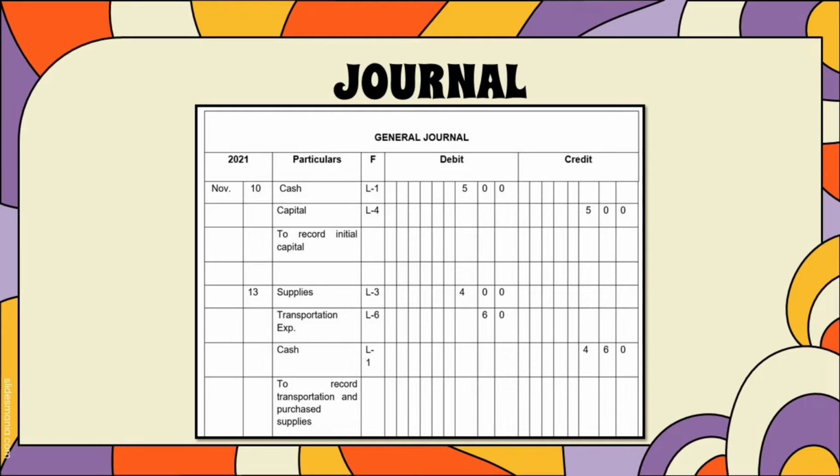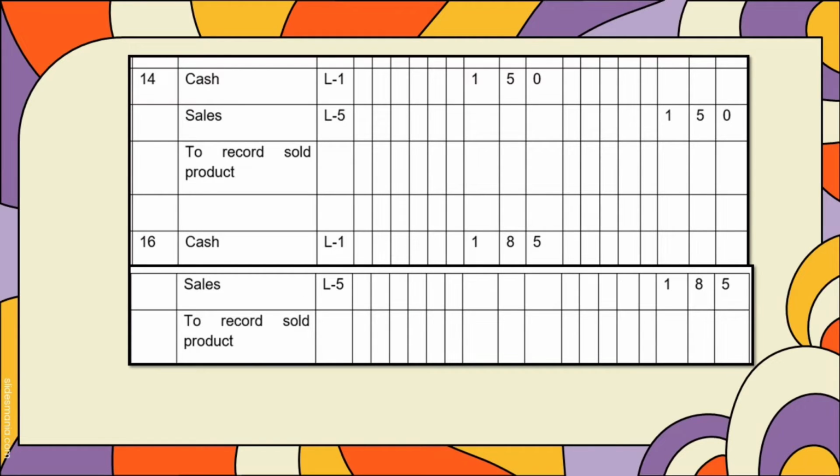On the 13th of November, we have our supplies, which can be found on ledger 3, amounting to 400 of debit, and transportation expenses amounting to 60 of debit. For the 14th of November, we have the cash that would be found in ledger 1 amounting to 150 of debit, and the sales of 150 as well, booked in credit. That can be found in ledger 5.